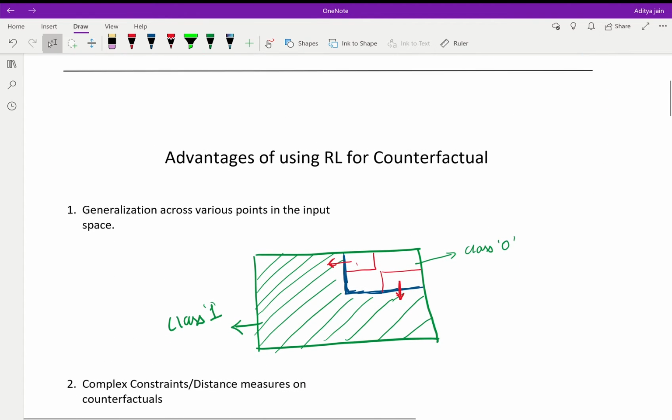What are some advantages of using reinforcement learning for counterfactuals? First, we can generalize across different regions of the input space to find the best policy to find a counterfactual. For example, in this region, the best policy is to go left.